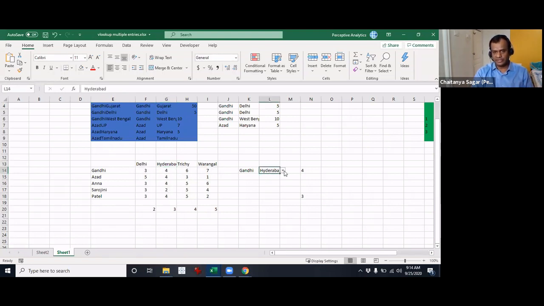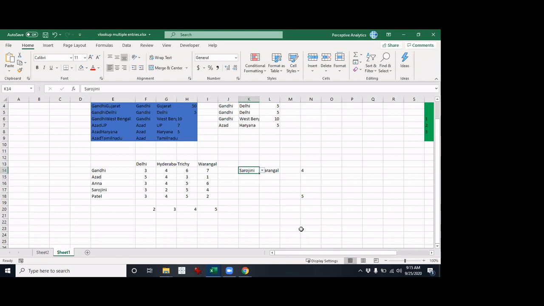Okay, let's change it to Trichy now and let's see what happens. See, now you get 6. Okay, now let's change to Warangal, you get 7. Okay, now let's change the lookup, who we are looking for. Let's take Sarojini Naidu and you get 4. Okay, you got it now? Yes. You see that it's working?